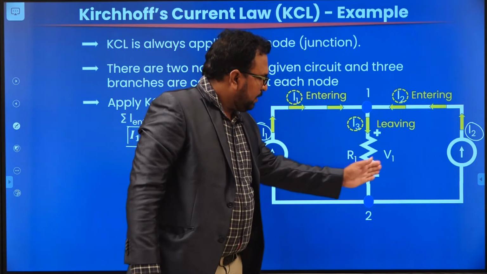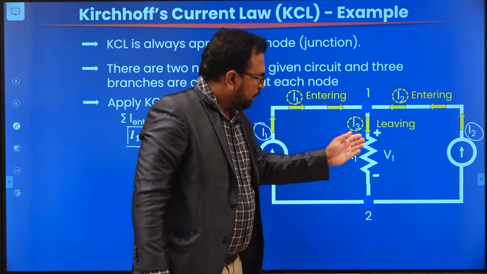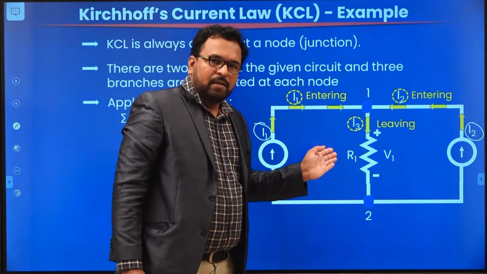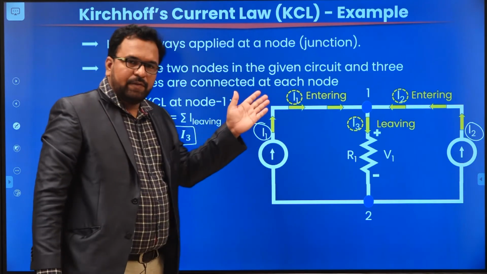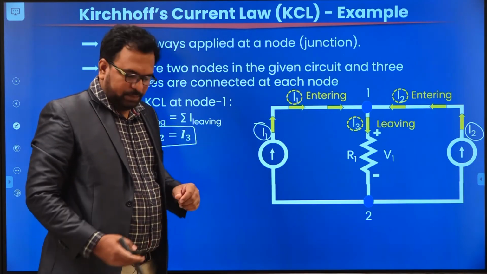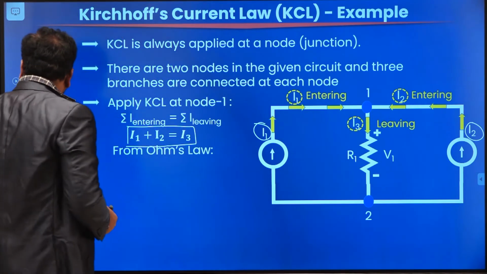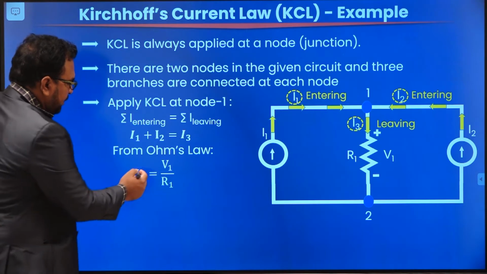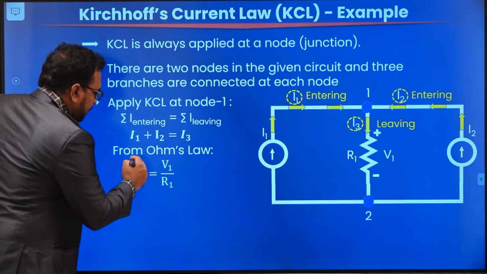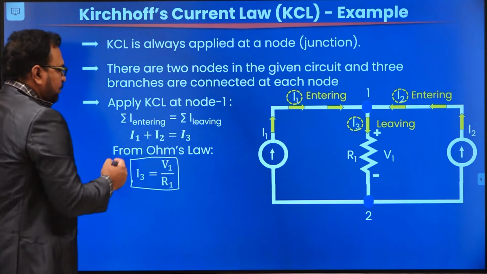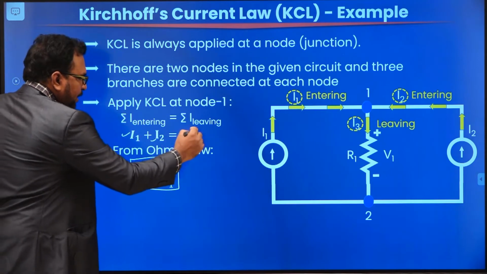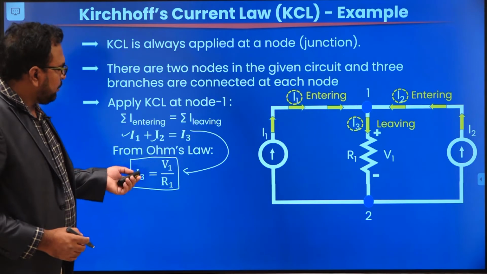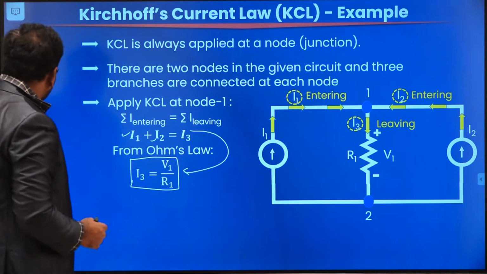Now here there are three variables: R1, V1 and I3. These three are related by Ohm's law. So from Ohm's law, I3 is nothing but V1 by R1. So we know I1, we know I2, and I3 is calculated from this expression. That's how you apply KCL at node 1.